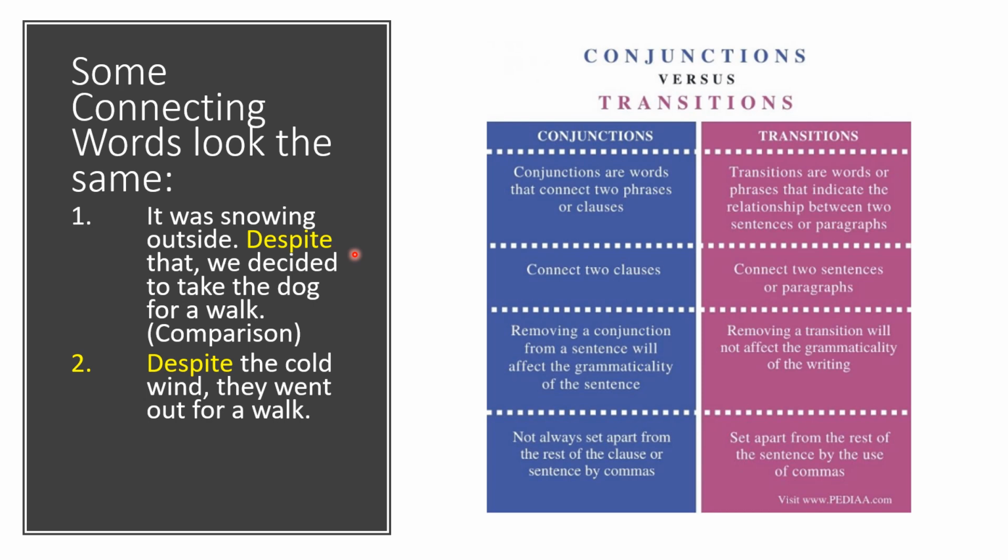Okay, so in sentence number 1, the word despite is a transition word. Okay, so even if you remove despite that from the sentence, it's not going to make the sentence ungrammatical. Okay. Despite in sentence number 2 is functioning as a subordinating conjunction.